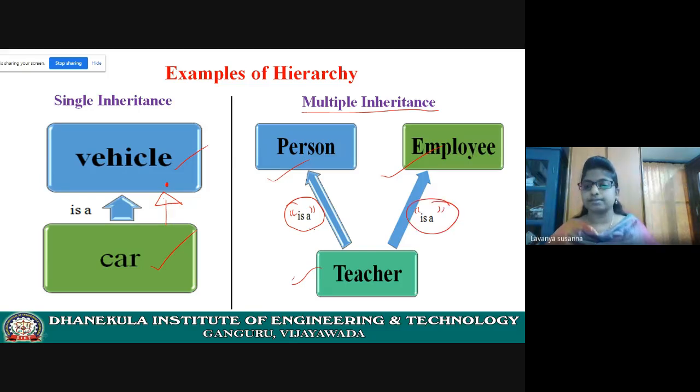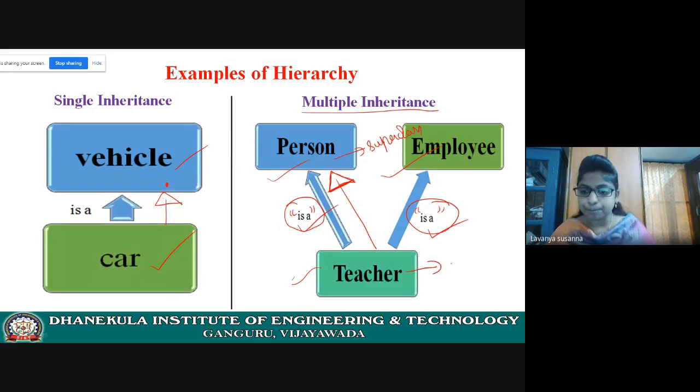Teacher is an employee. Teacher is an employee in an organization. This is a multiple inheritance. Teacher acquires the properties of person and teacher acquires the properties of employee. Next important thing, see here, the arrow mark. You need to give inheritance in this way. This is pointing to person. That means this is a superclass.